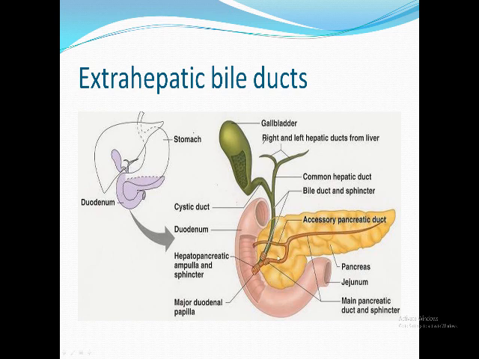What I want you to notice also is that this common channel is guarded by a sphincter complex called the sphincter of Oddi. What I want you to remember is that this sphincter must be cut. If we have a stone here in the common bile duct, and we want to extract it through ERCP, we have to cut this sphincter to remove the stone. It's called sphincterotomy, and the stone extraction is done by ERCP.